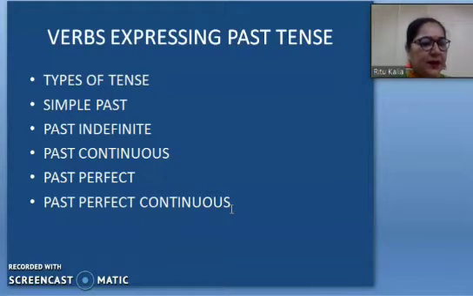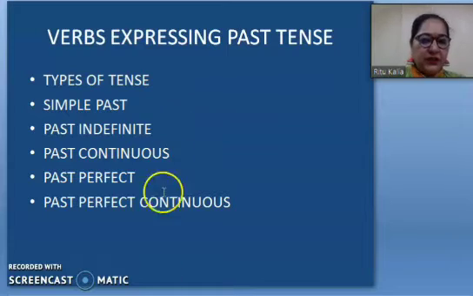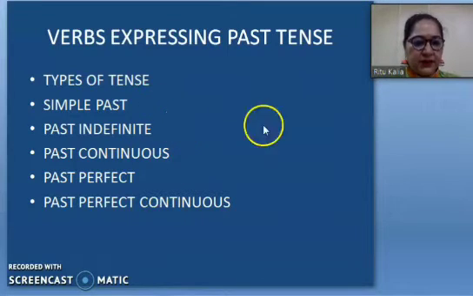These are the types. You all are reading in your books that simple past and past indefinite are the same. But beta, there is nothing like that. Simple past and past indefinite are totally different from each other. How they are different from each other, I am going to explain to you in the next PPT.